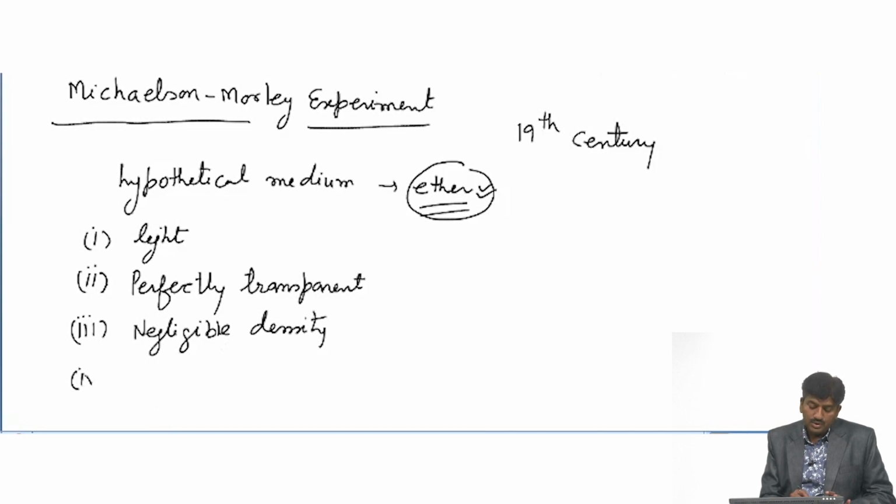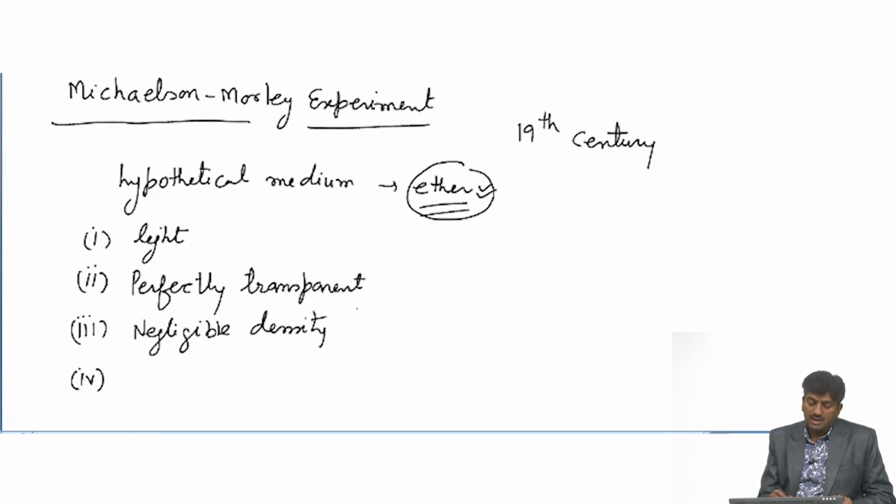And fourth, any body, even earth, can move inside this medium without any problem, without any obstacle, and this medium will not move with the body.